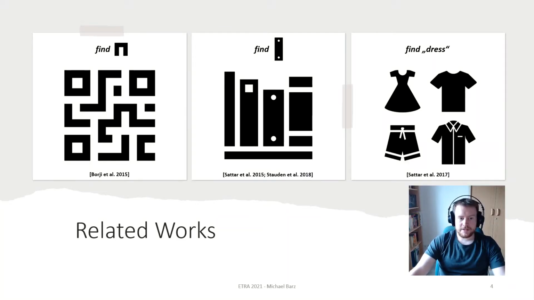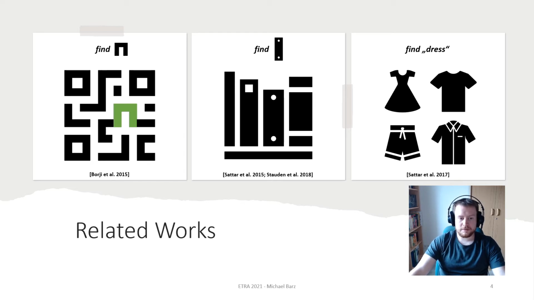Related research investigated several approaches to search target inference. For instance, Borji and colleagues investigated algorithmic principles using generated dot-like patterns. They asked users to find a displayed subpattern in a large pattern. Sattar and colleagues presented a method for predicting the class of a search target.